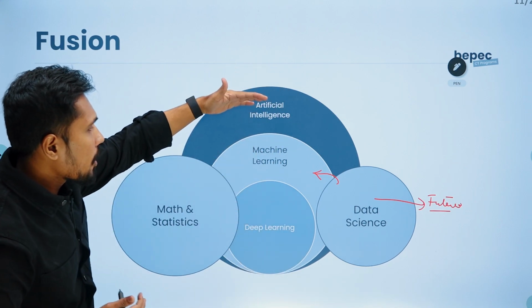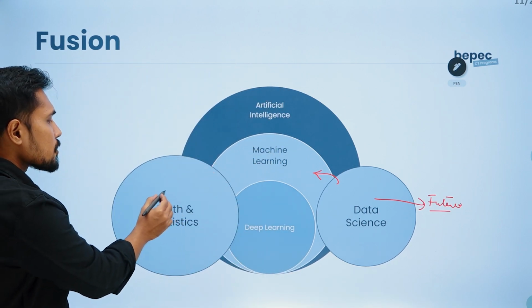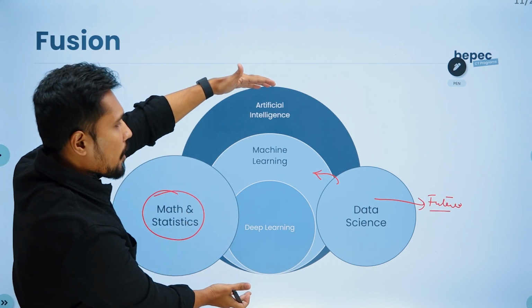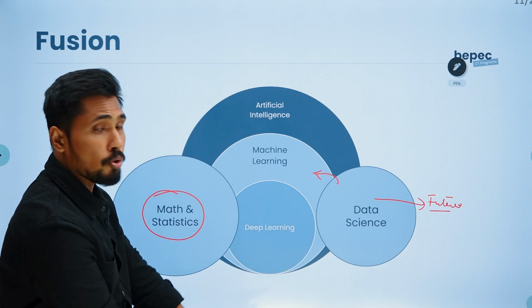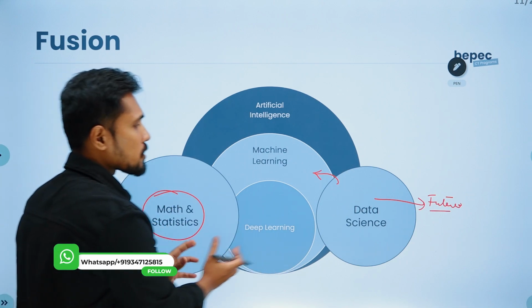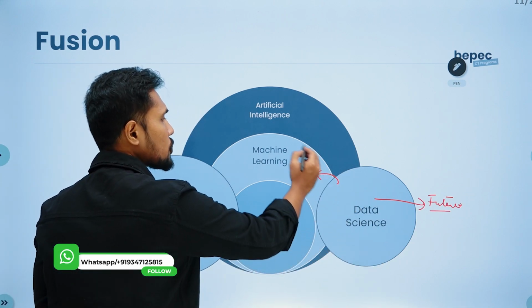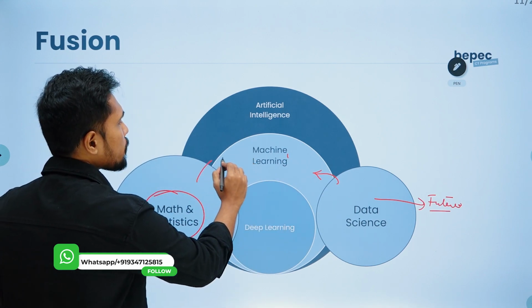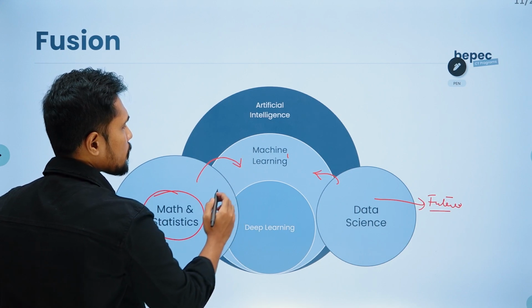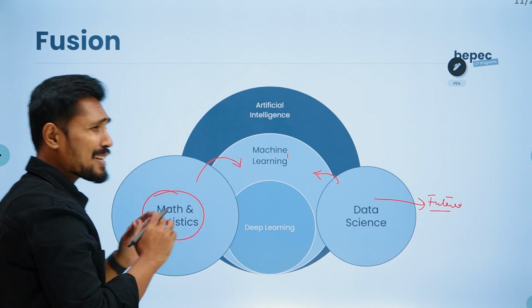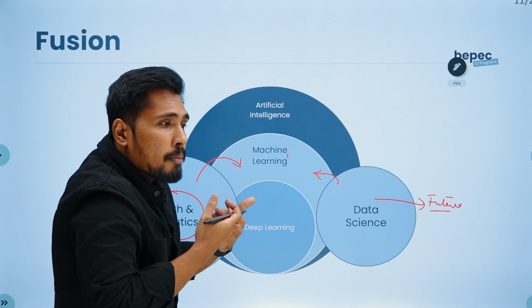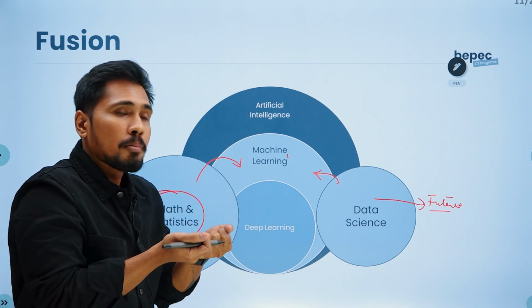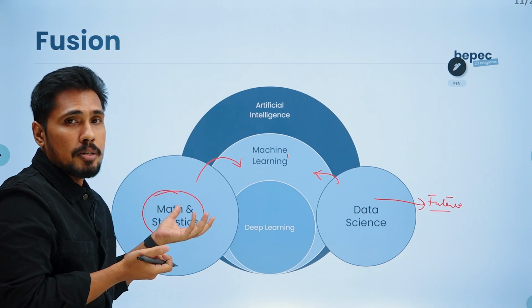And these AI, machine learning, and deep learning roles involve both math and statistics. Without math and statistics, there is no AI, no machine learning, no deep learning. Without math and statistics, there is no data science. Why? Because a data scientist is using machine learning. Practically speaking, machine learning got its inspiration from math and statistics. All the machine learning models or mathematical algorithms are nothing but math and statistics.